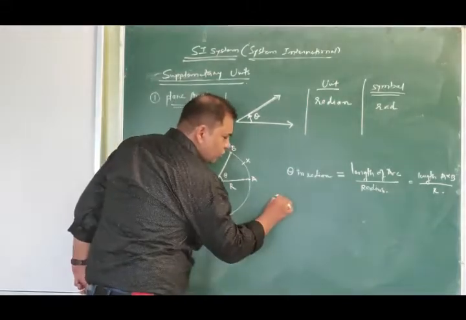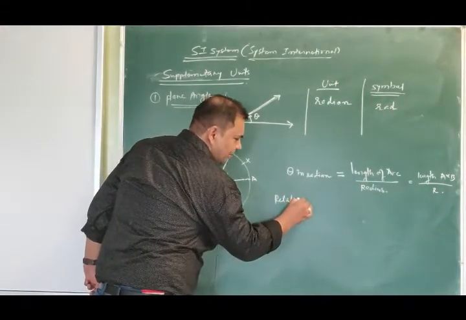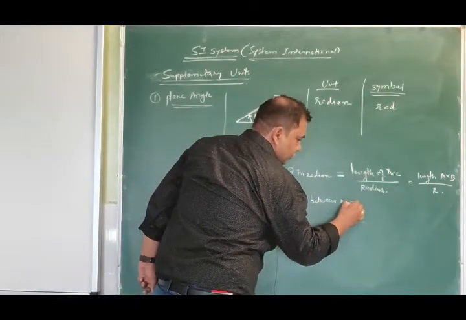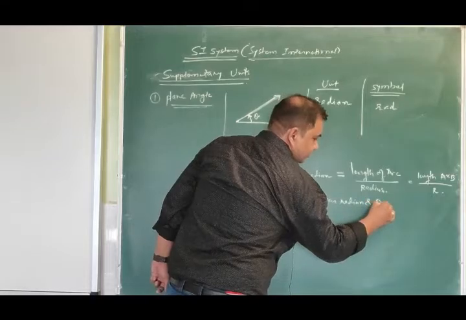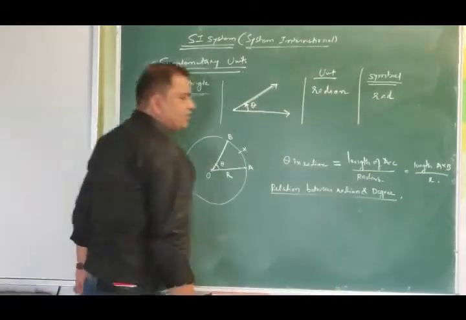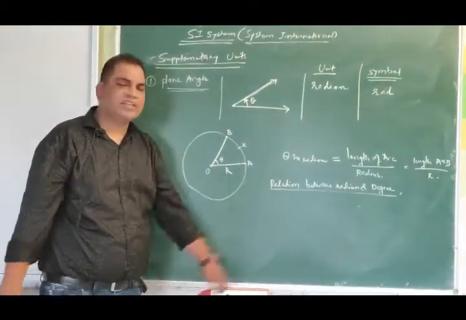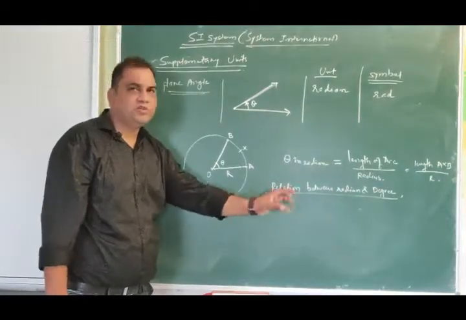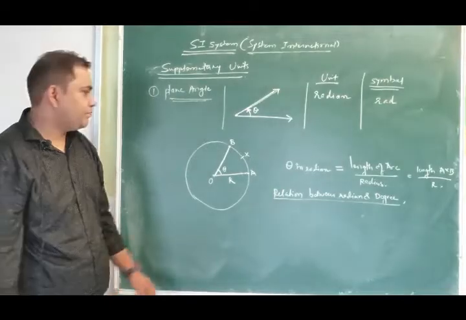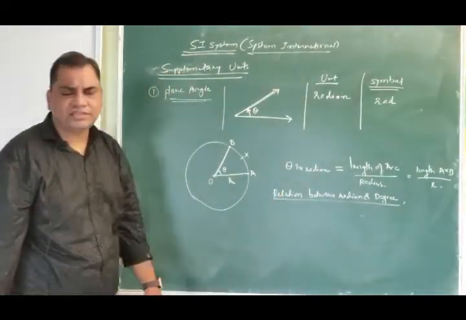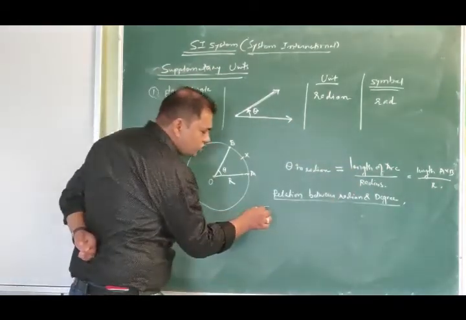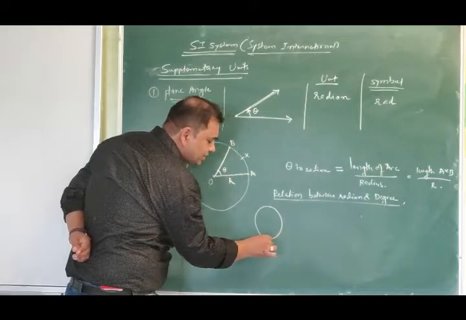Now we also want to establish a relation between radian and degree. We already have discussed this topic in basic mathematics in the previous session, but once again I am explaining this to you because this is a part of this chapter, relation between radian and degree. As far as radian is concerned, it is defined as length of arc divided by radius. But suppose that you are having a complete circle.